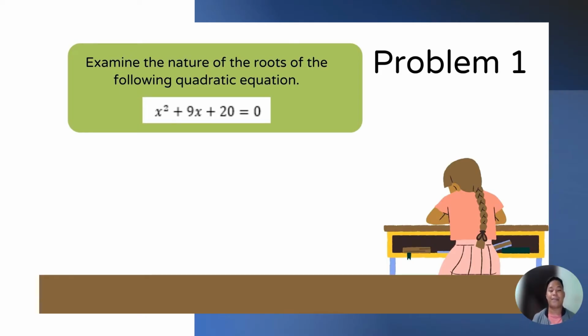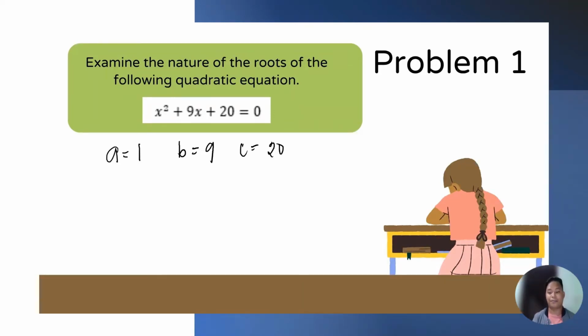We're going to examine the nature of the roots of the equation x squared plus 9x plus 20 is equal to 0. As we observe the given equation, it is already written in the form ax squared plus bx plus c is equal to 0. Then, the value of a is equal to 1. The value of b is equal to positive 9. The value of c is equal to 20.